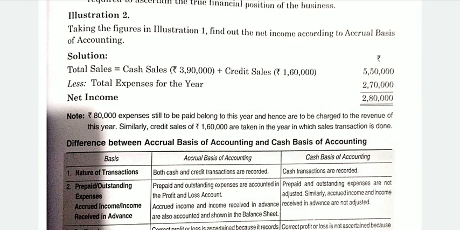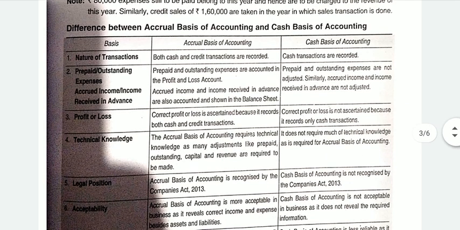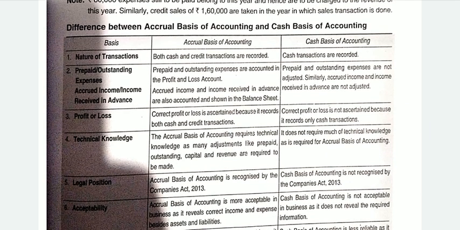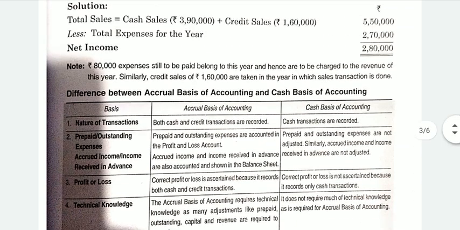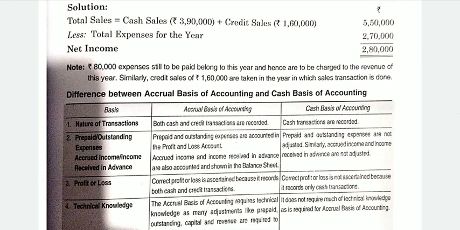So this is the difference you can see when you are maintaining the accounts on the basis of cash basis or on the basis of mercantile or accrual basis. So the difference is very clear, I hope, to all. So let's do the difference. On accrual basis we know that both transactions, whether on cash basis or on credit basis, are recorded. But on cash basis, as we have seen with the help of this example, only cash transactions are recorded.